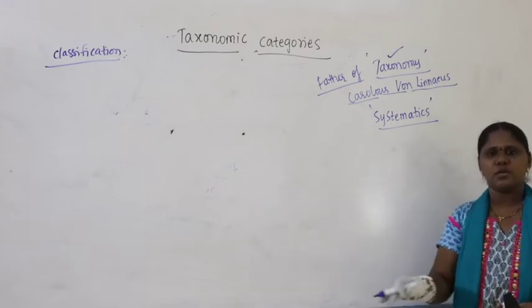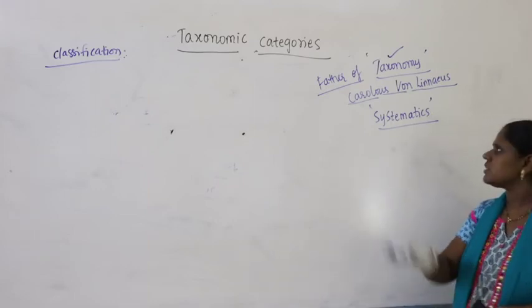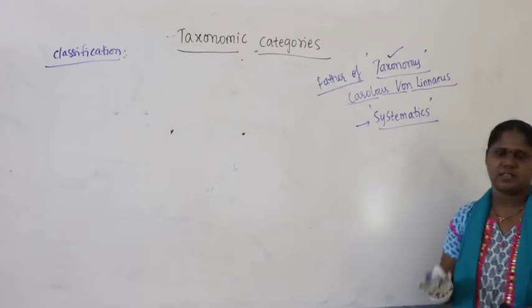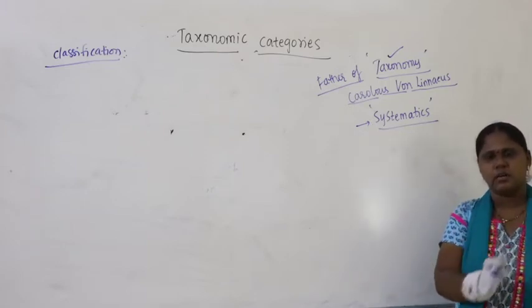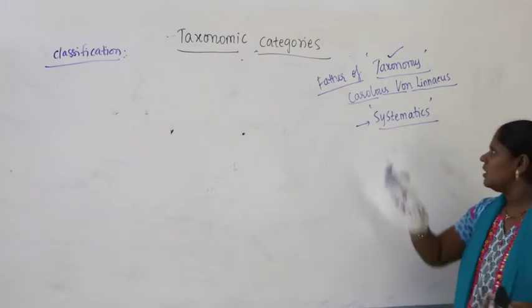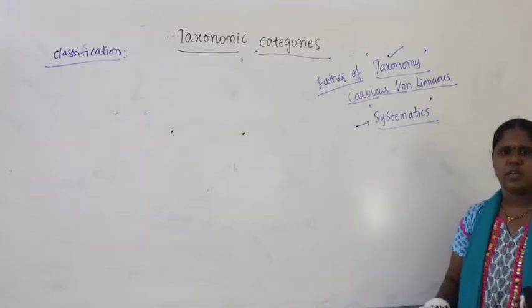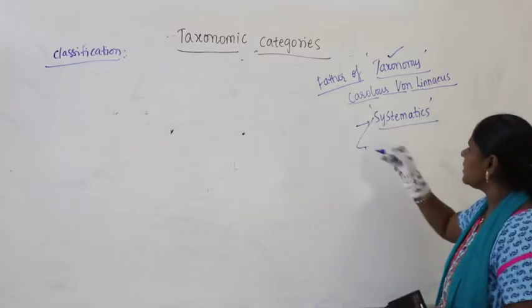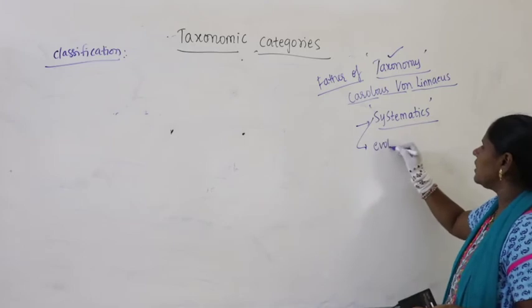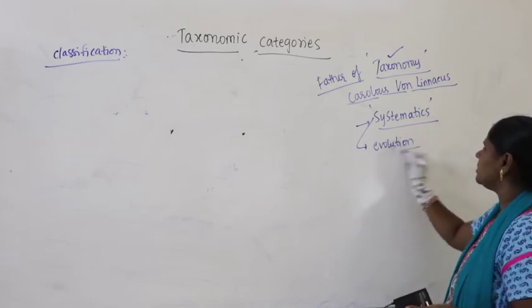Systematic sequence of study of organisms is called systematics. One more thing, systematics also speaks about the evolutionary relationship between organisms.